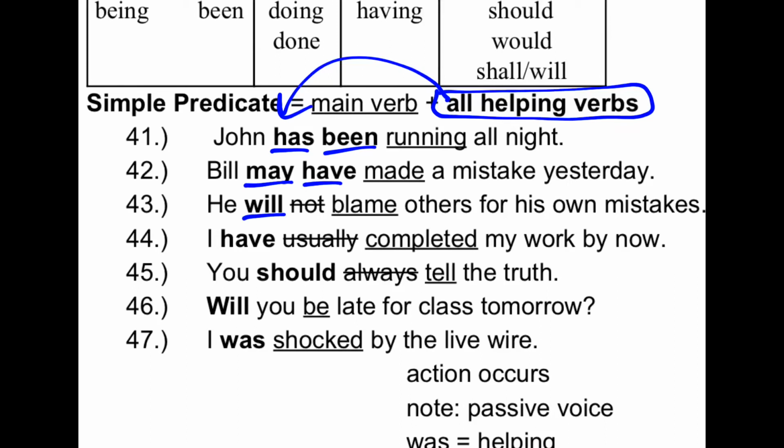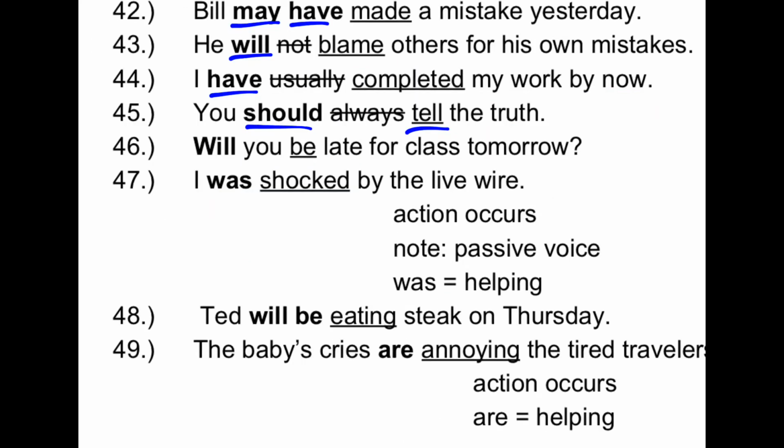Notice there's an adverb in the middle of this simple predicate, but it's not part of the simple predicate. Have completed is correct. Usually is an adverb and should not be included. If I ask you for the simple predicate of 45, should tell is the right answer. Should is the helping verb, tell is the main verb, and always is an adverb, so we don't include it. Notice when we ask a question, the helping verb might be farther away from the main verb. If we rewrote this as a statement, however, it would be, you will be late for class tomorrow, and things go back to normal.